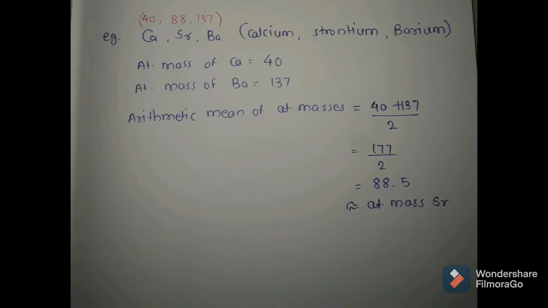So you can see here the atomic mass of calcium is 40, the atomic mass of strontium is 88 and the atomic mass of barium is 137. When we calculate the arithmetic mean of atomic masses of the first and third element from this triad, that is calcium and barium, 40 plus 137 upon 2 is equal to 88.5, which is nearly equal to the atomic mass of the middle element, that is strontium. So this is a Dobereiner triad. You can explain a Dobereiner triad by taking any one example.